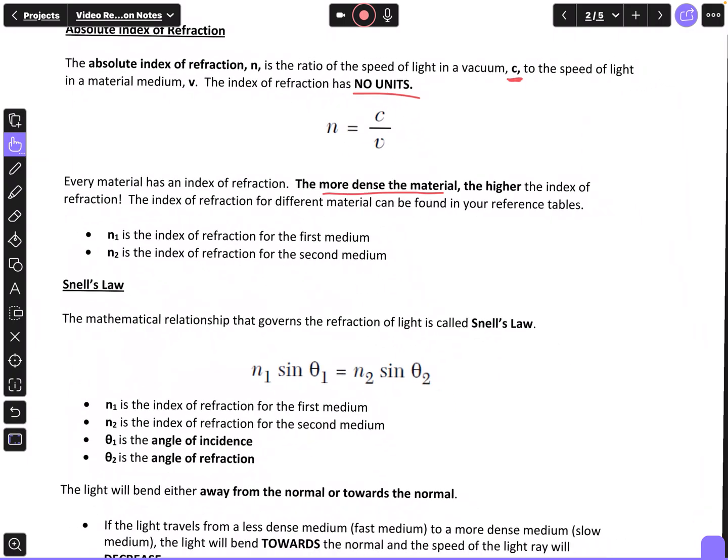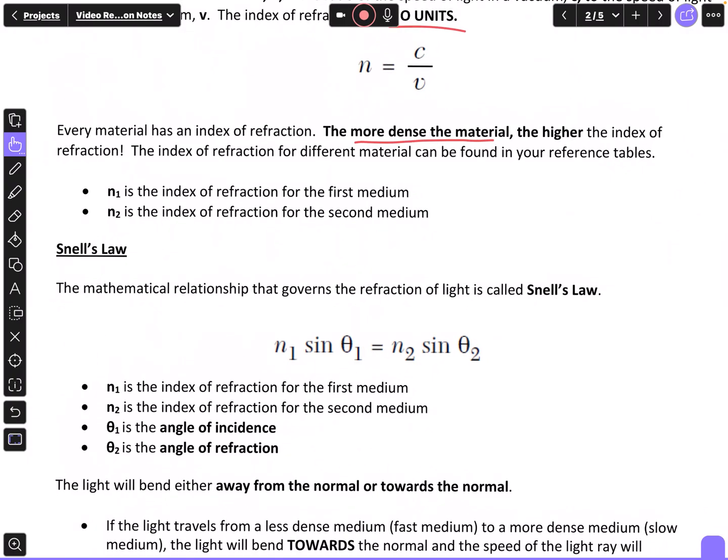Now, Snell's law is the mathematical relationship that governs the refraction of light. So it's our equation we're going to use for refraction problems. That equation right there is N1 times the sine of theta 1, which we usually call theta I. So make that change. That's my incident angle, my first angle.